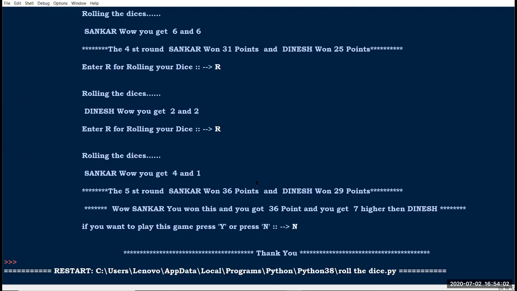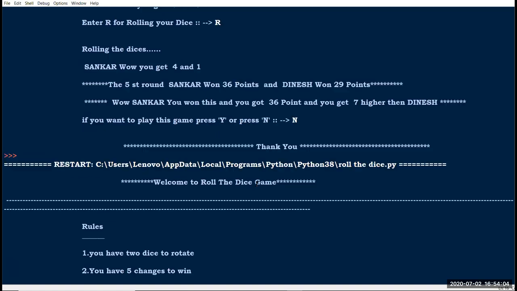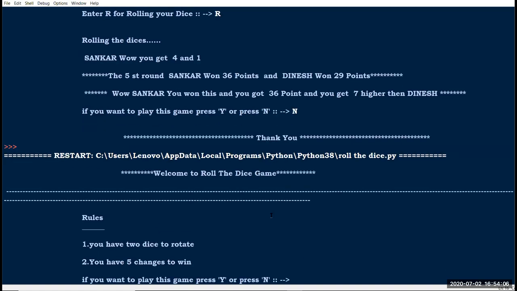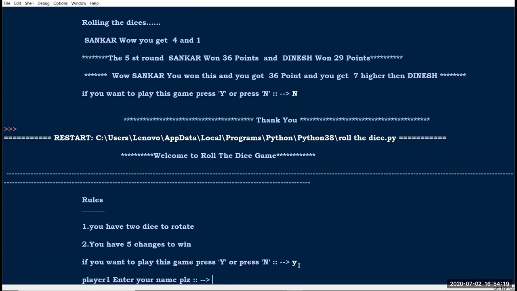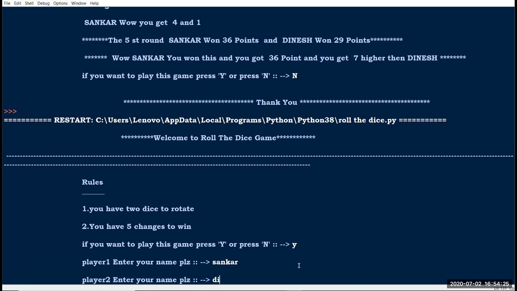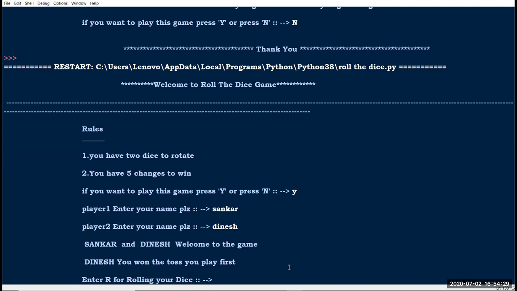So now you can understand what is happening here, right? So I have printed welcome to roll the dice game, and the rules: you have to roll the dice, and you have 5 chances to win. Here I am going to give Y. So first player name Shankar. Here I give the name in lower case. Okay, so Dinesh. It automatically converts into uppercase, right? Here you can see Shankar and Dinesh, welcome to the game.